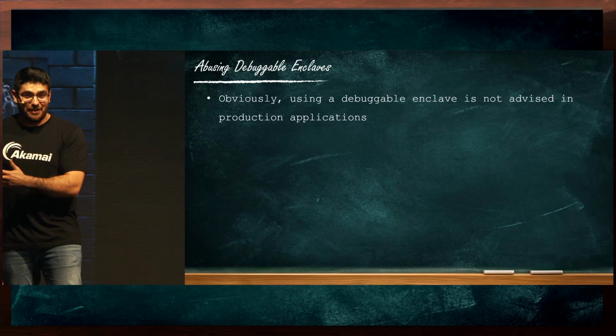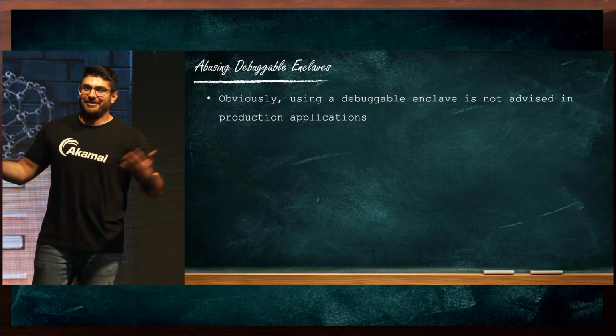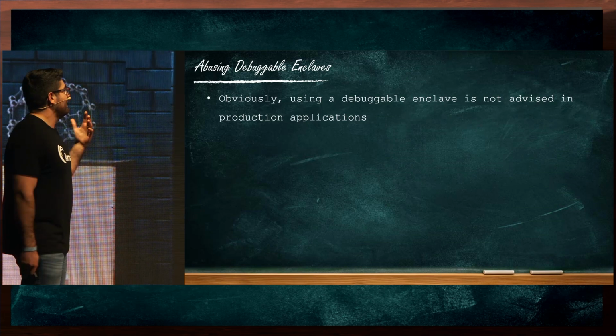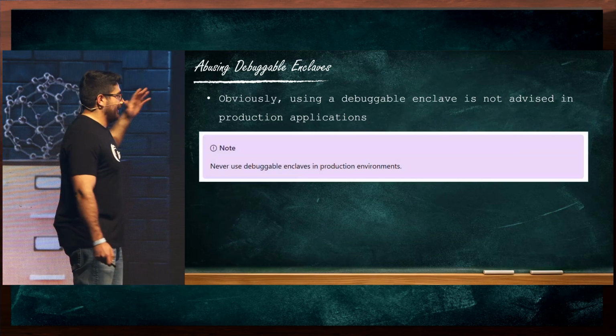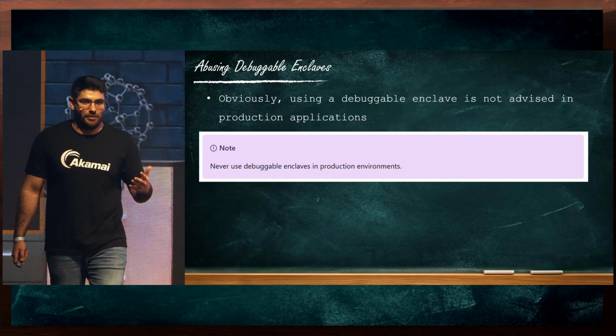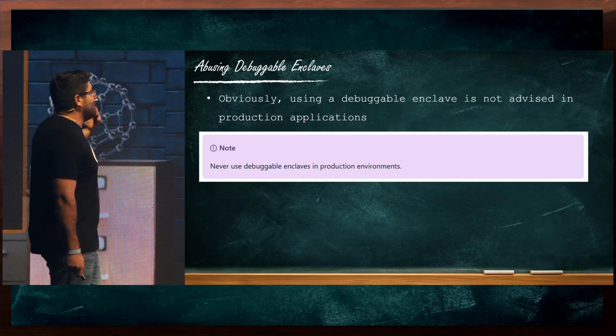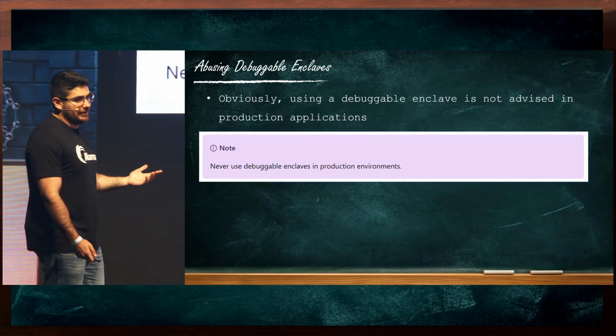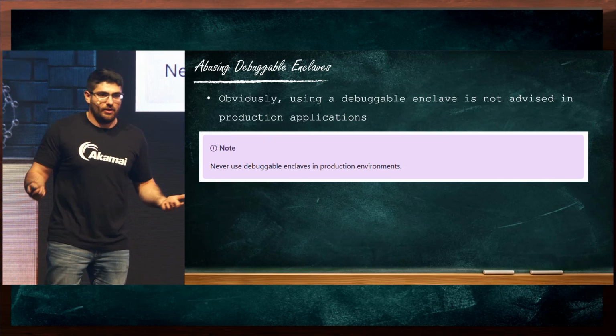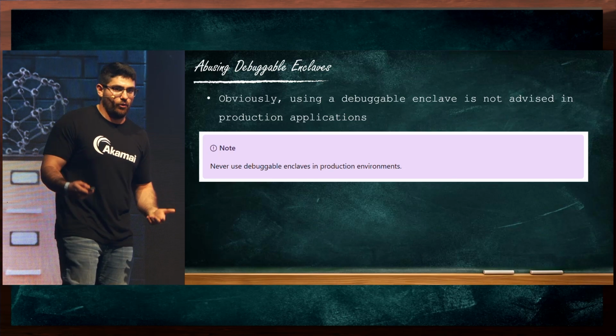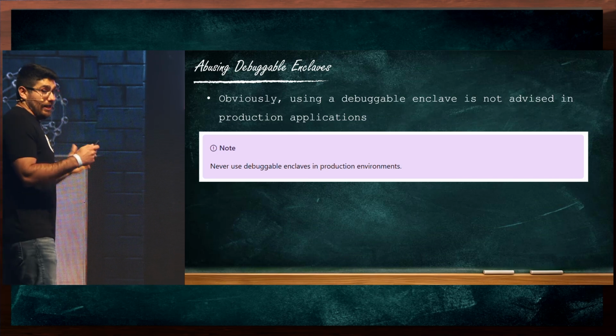When the enclave is debuggable, its memory can be accessed. Not a really good combination. Microsoft really could not have been more clear in their documentation about this. You shouldn't do that. If any application uses a debuggable enclave, it is completely meaningless. Anyone will be able to access the entire memory of the enclave. So this is one issue.